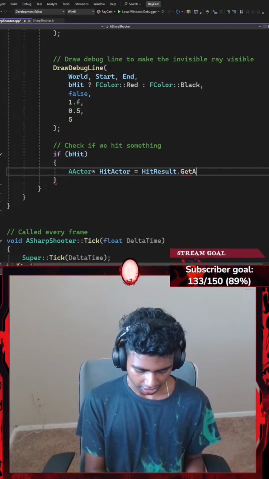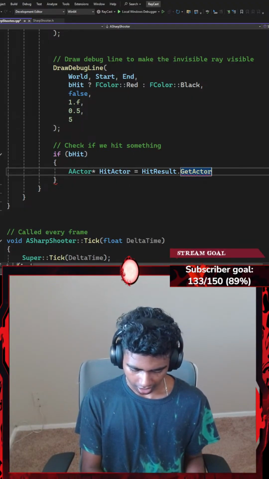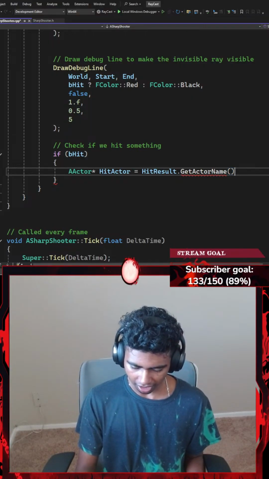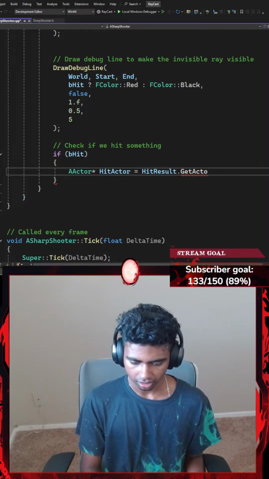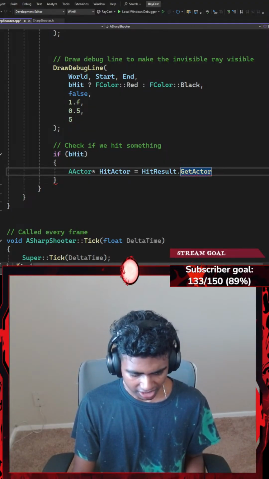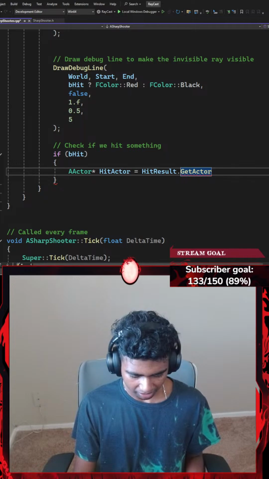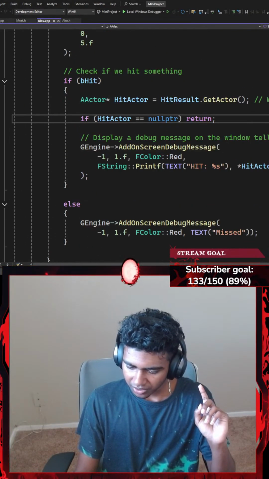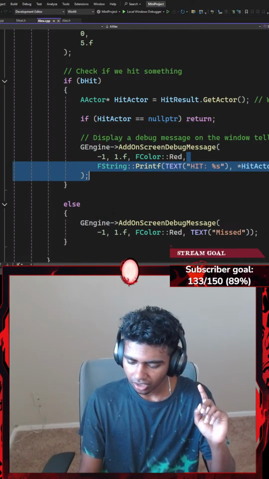Dot the GetActorName. I want to get my actor name that's been set in my Unreal outliner. Was it GetActorName? I could have sworn that it was GetActorName. Hold up, guys. Okay, it's GetActor. I thought it was GetName. There we go. Okay.